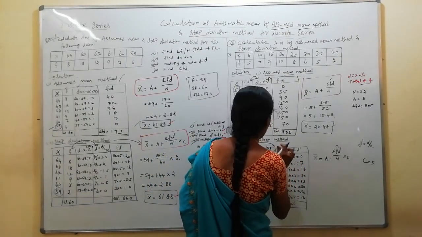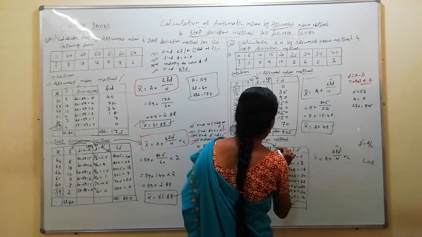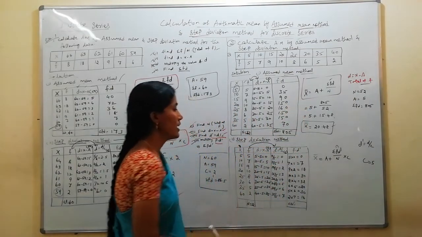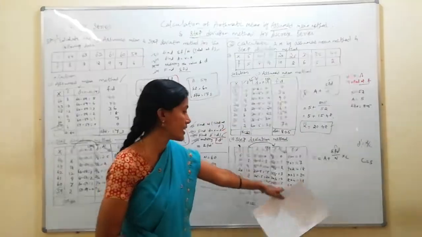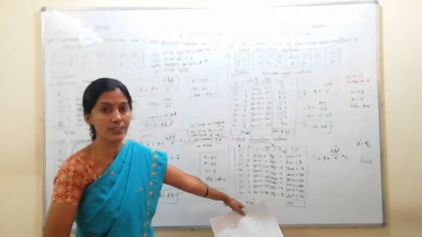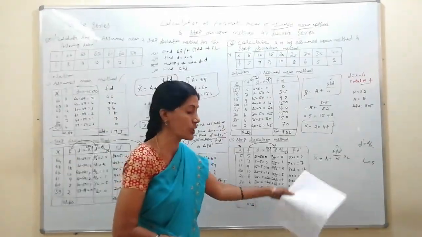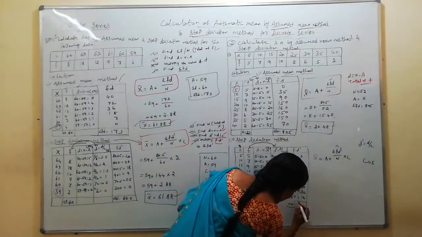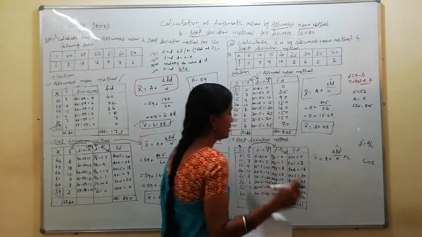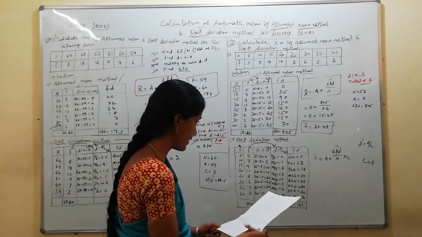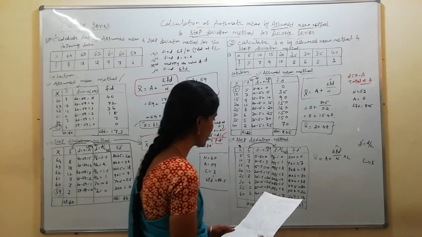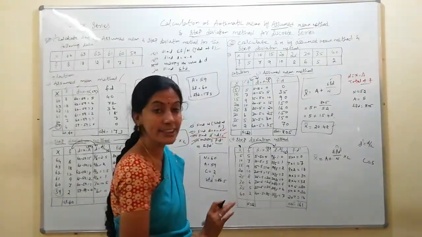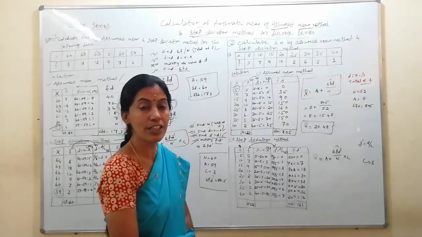See here I have written d dash. Okay, now I got the values in f into d dash. Next procedure, what should I do as per the formula? I should get the total of f into d dash. I am getting the total of 161. If I check the values: 18, 30, 32, 30, 30, 14. Okay, to 161.